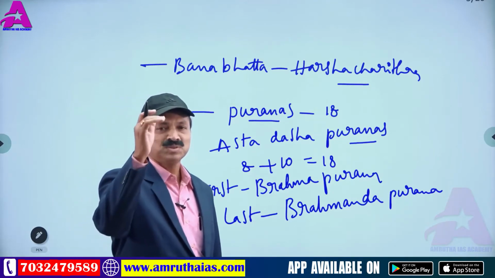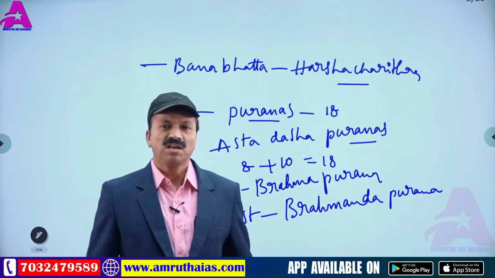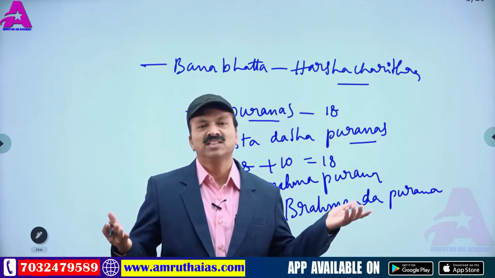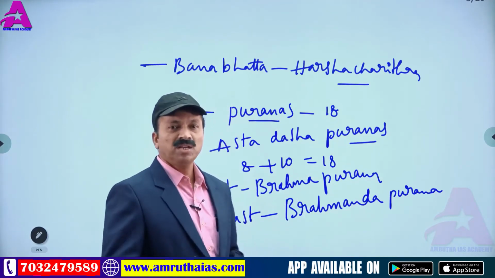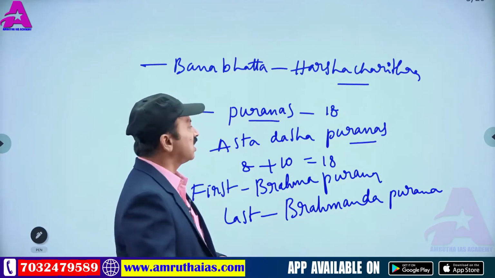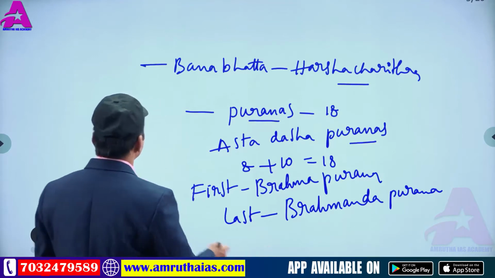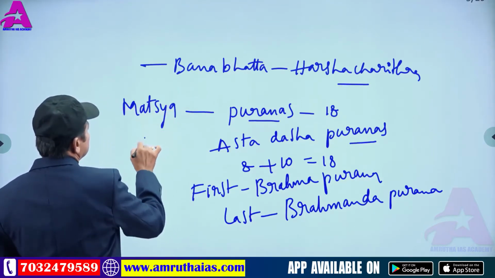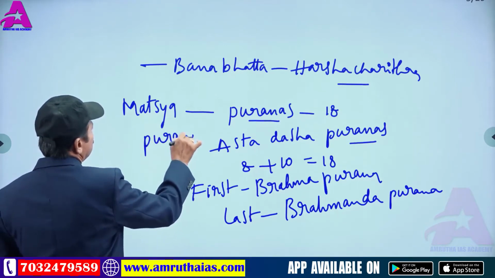Matsya Purana speaks about the Shatavahanas and says there are 30 rulers, who administered the Shatavahana empire for 456 years. This Matsya Purana gives a good account about these people.